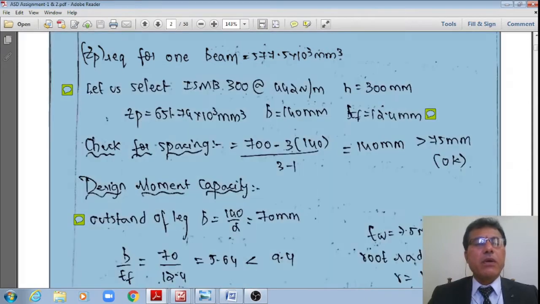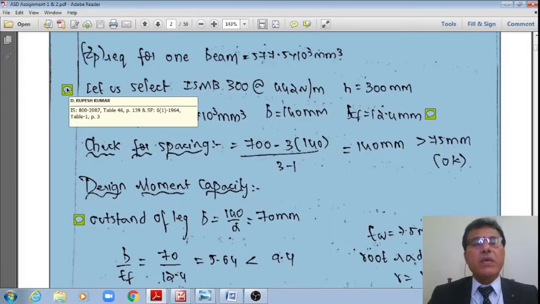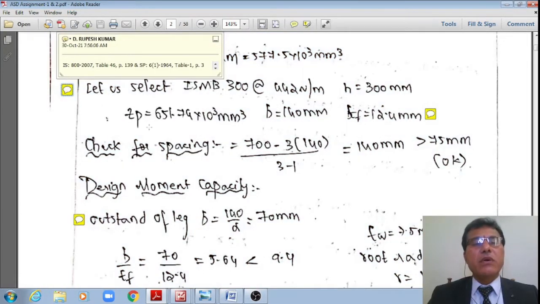Now, what I'll do is that I'll go to IS 800 2007, page number 139, table 46, so that I'll see which section is giving this much of plastic section modulus Zp. Let me move to page number 139 of the new code.